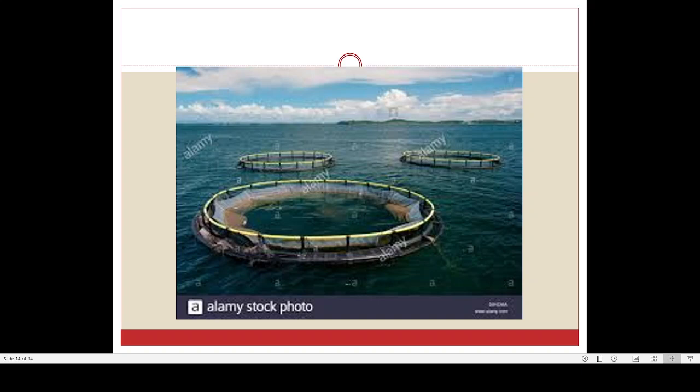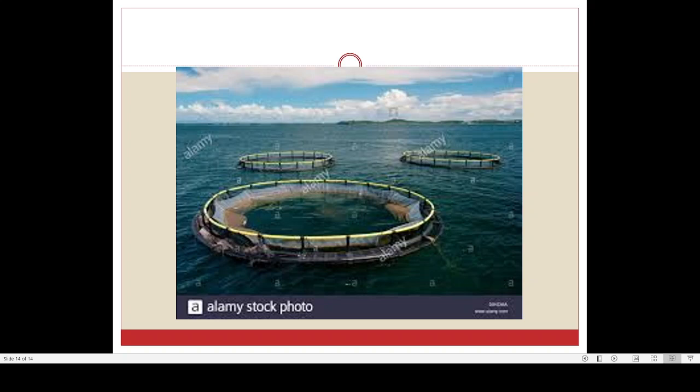CMFRI is in Kochi. We normally take our zoology students there, and I think you also need a field trip. I will discuss with my HOD. If they are willing, I will take you for a one-day trip. No, not sure. We will discuss, because for many of the topics, for example aquaculture, it is only your department, only your class. That we will discuss later. Don't think about that, because we don't have any time.